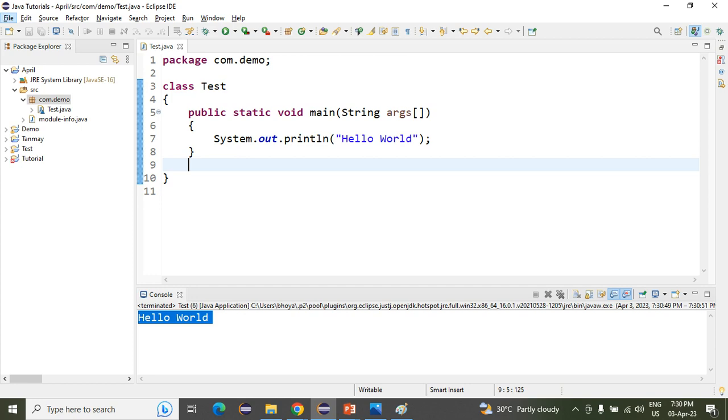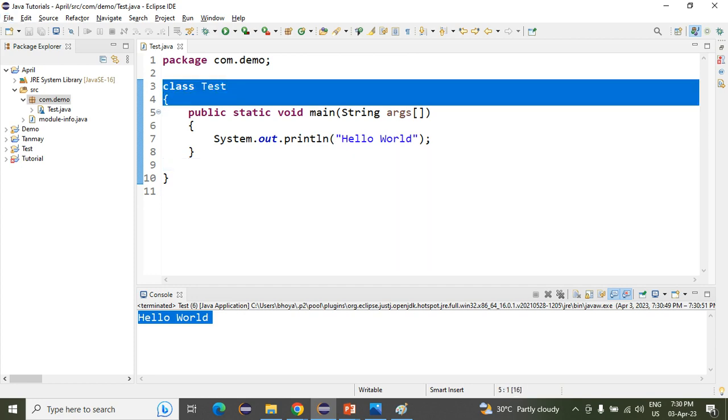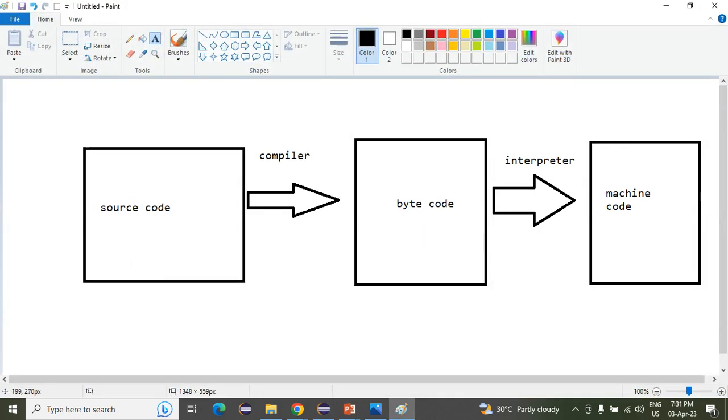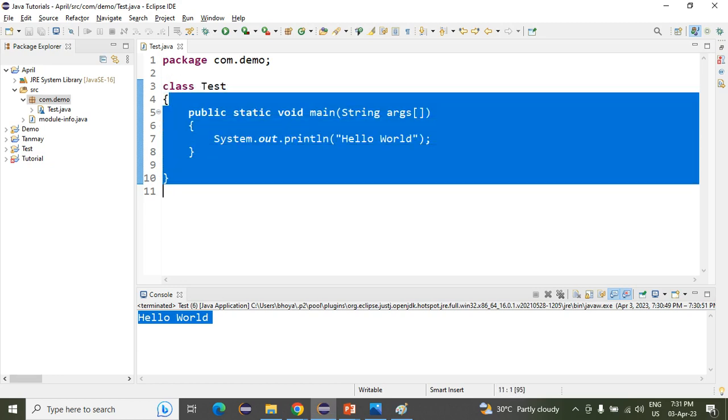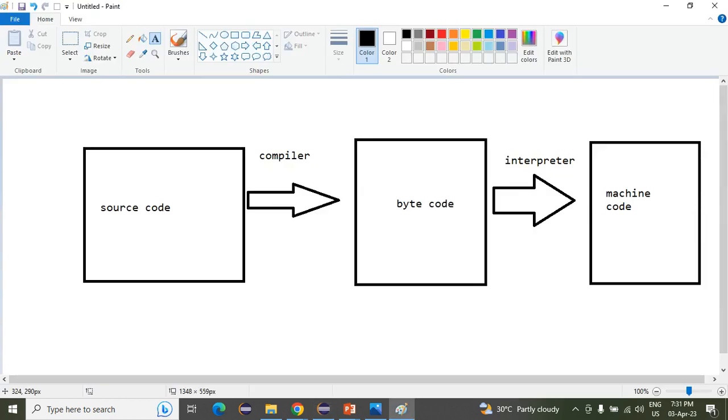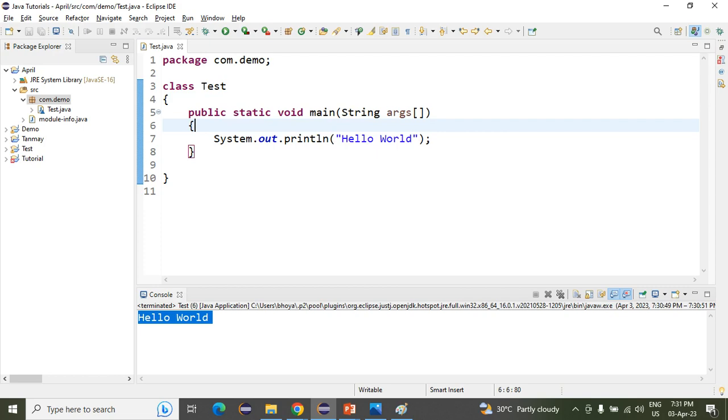If we write like this, what will the compiler do internally? It will compile this code. All of this is known as the source code. The compiler will convert this source code into bytecode, and after that the interpreter converts the bytecode into machine code. That is how our Java will work.